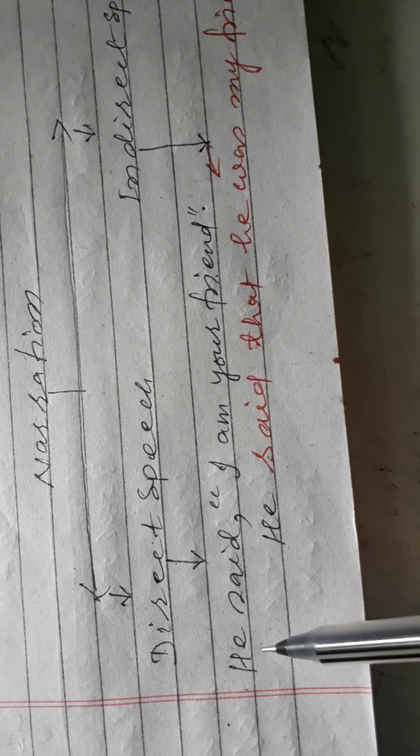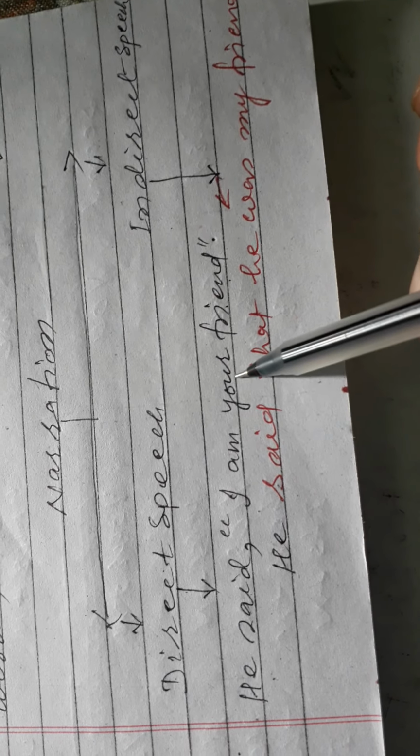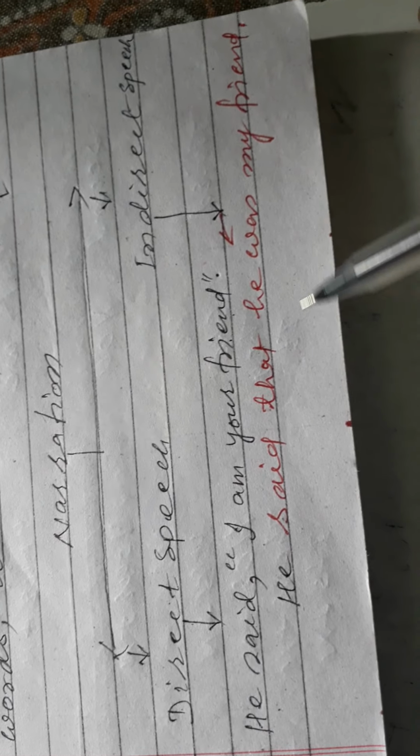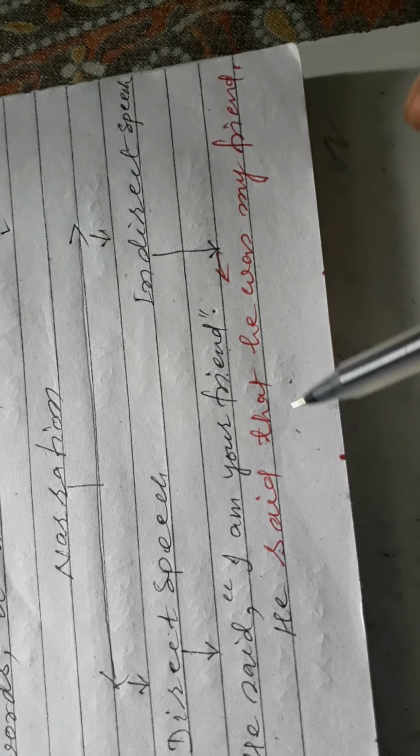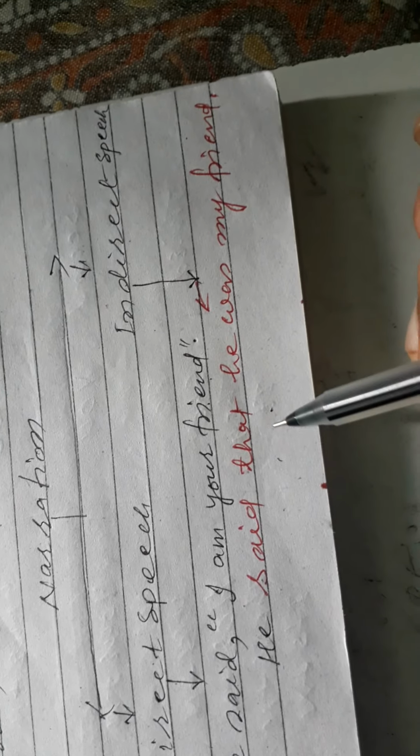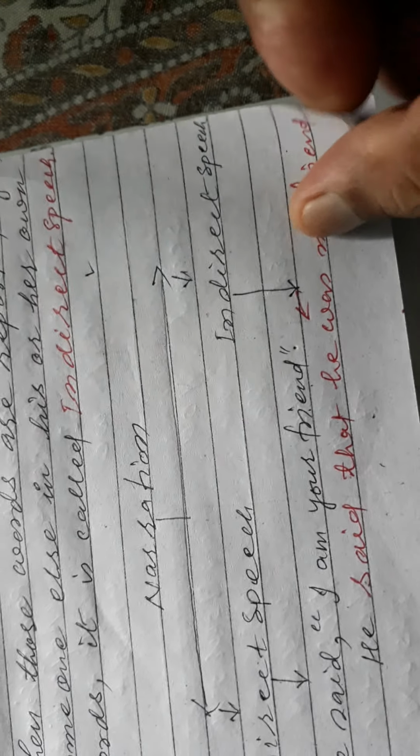Here you are seeing: he said, comma, inverted comma, "I am your friend." So here there are two separate sentences. But indirect speech is the speech which is reported: he said that he was my friend. So let's see how it is changed.